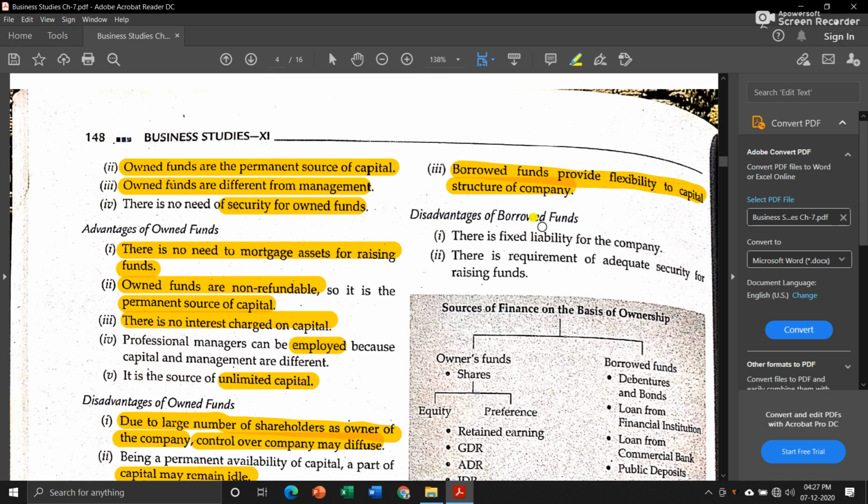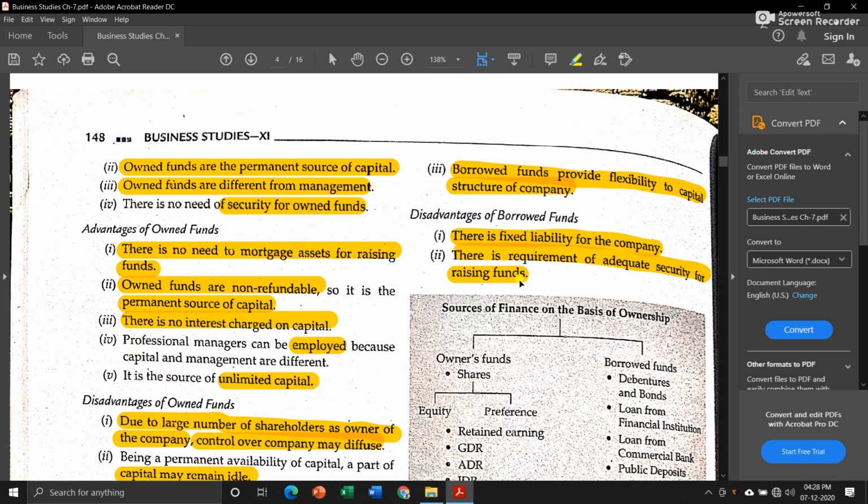Then there are some disadvantages. The first one is there is a fixed liability for the company. Means they have to give at least a fixed rate of interest on the borrowed fund. Suppose in a particular period a company is not able to earn that much profit to repay its interest on the loan, then what the lenders do is that they take assets of the company. Then there is a requirement of adequate security for raising funds.